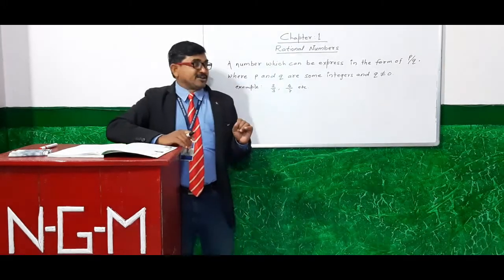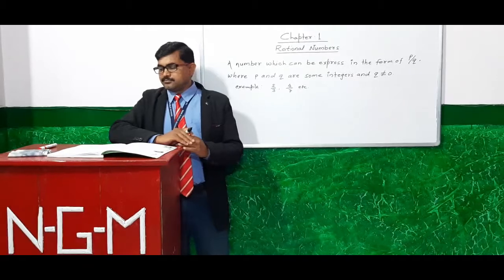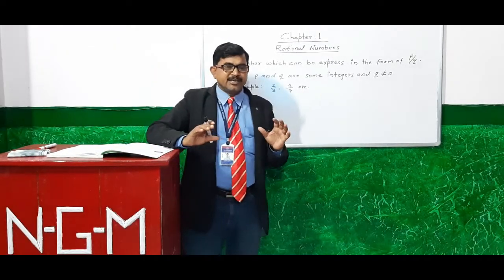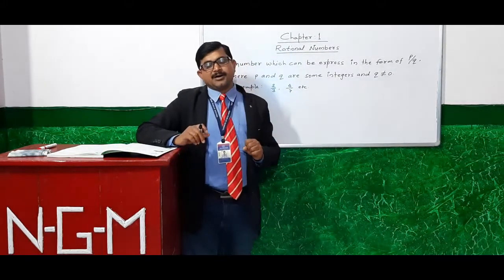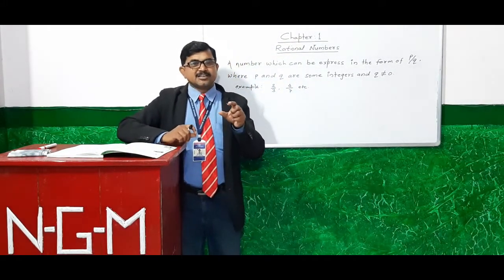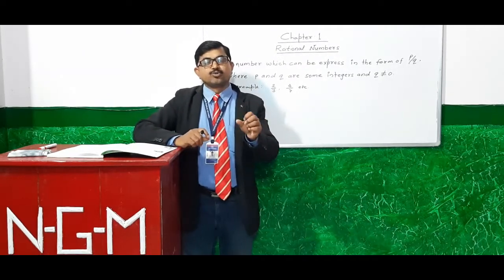One thing you have to remember, students: every natural number is a rational number. Listen carefully. Every natural number is a rational number, but every rational number may or may not be a natural number.